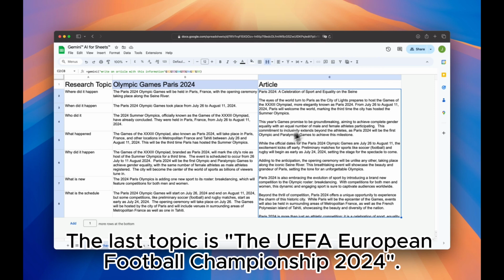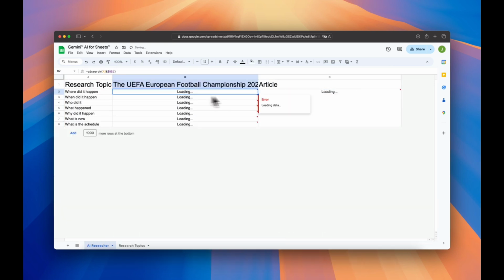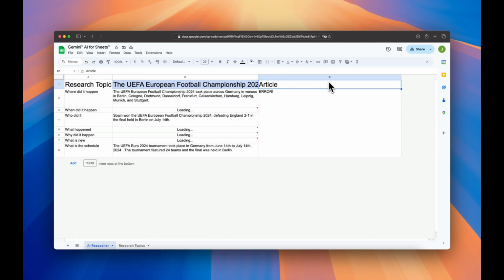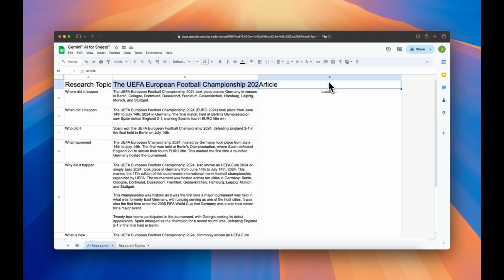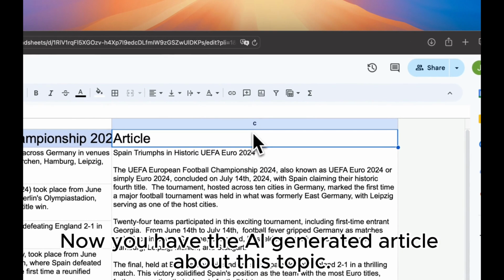The last topic is the UEFA European Football Championship 2024. Use the same AI search formula and allow it to auto-refresh. Wait for the AI to find the answers. Now you have the AI-generated article about this topic.